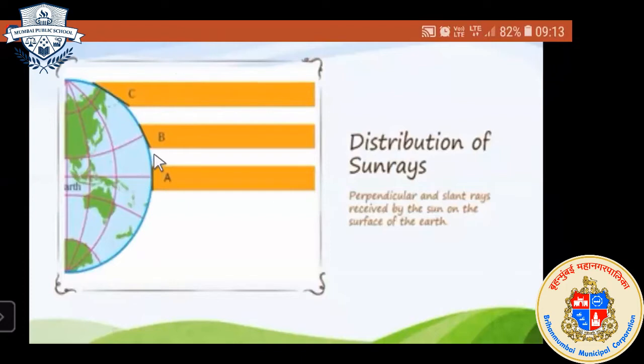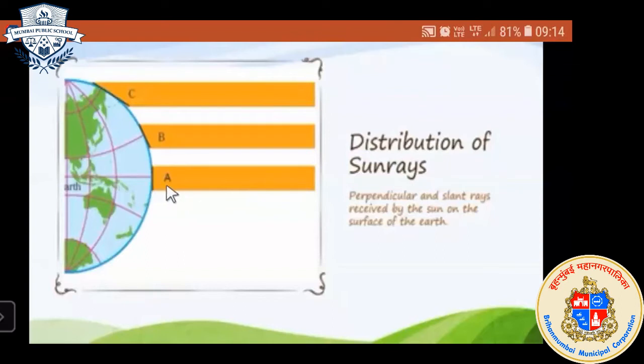See, beta, you answered that B receives perpendicular rays. But beta, I think you didn't understand what perpendicular is. If you see here, this is not perpendicular to the Earth surface, because perpendicular means which intersects and is in a straight position, vertically. It is not in a vertical position. So B is not perpendicular to the Earth surface, but A is. That is why the area marked A receives sun rays in a perpendicular position, or vertically.